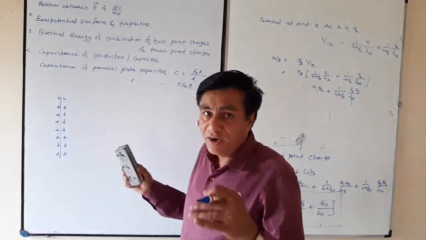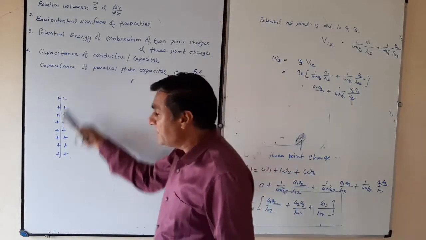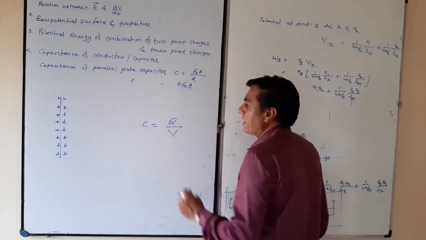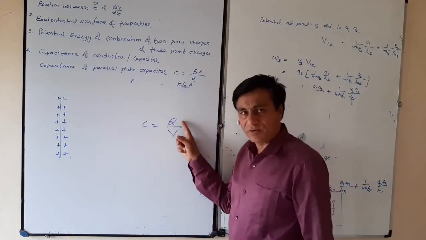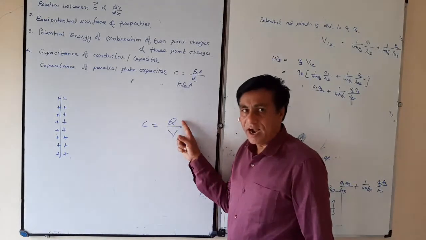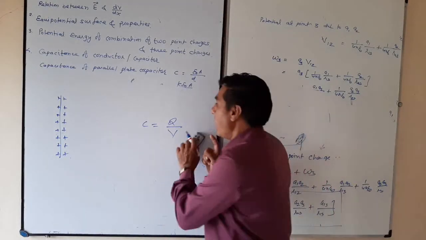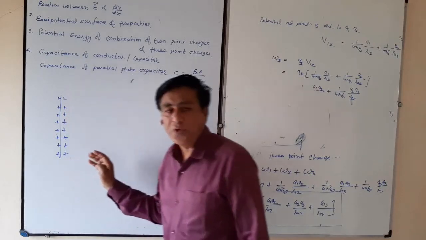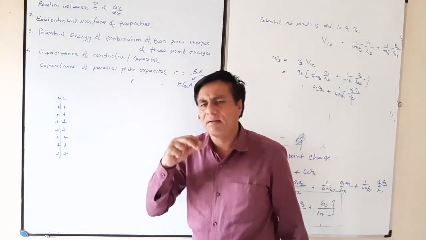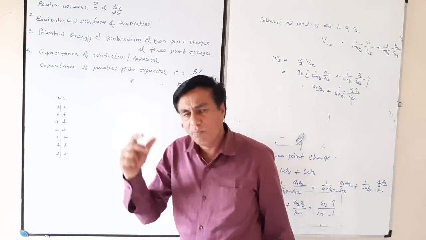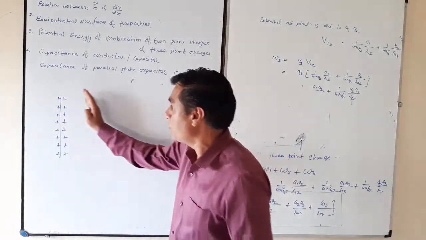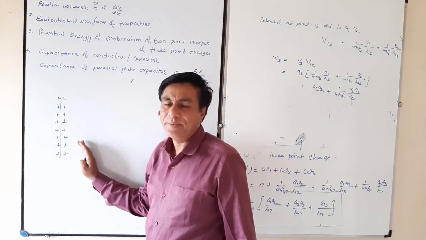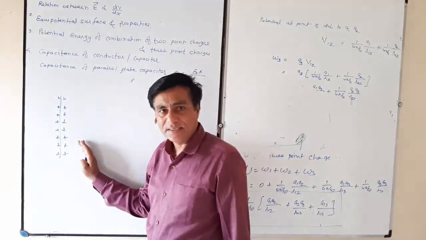Now, in order to increase its capacity, see the formula of capacity more. If Q is more, the stored charge should be more and the potential should be less. Now, as Q increases, V increases. But if we think of a device or an idea by which we can minimize potential, we can increase its capacitance.